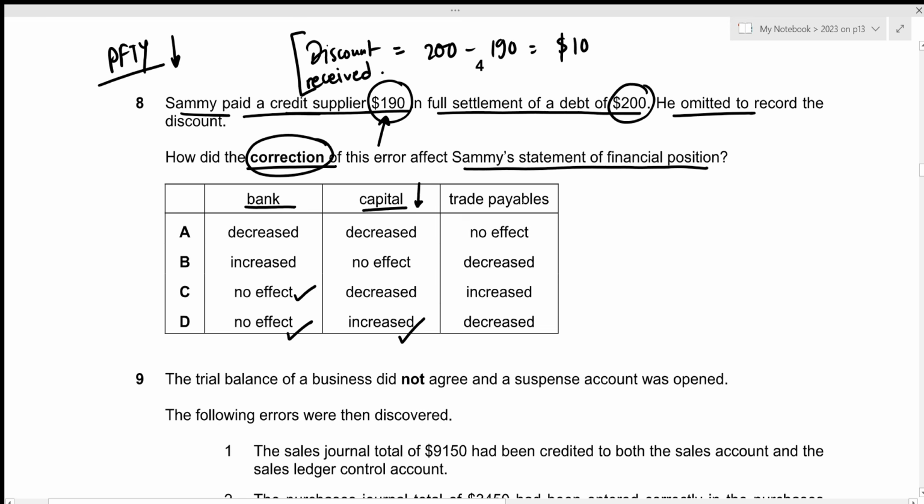Now we're looking at the impact on trade payables. And remember, the trade payables included the credit purchase of 200, right? But we only recorded the payment of 190 instead of the entire amount of 200. So 10 was still present as part of the trade payables, which means that our trade payables was overstated previously. Now, after correcting this error, the trade payables would decrease, which is given in option B and D. So the correct answer for all three headings, bank, capital, and trade payables, is given by option D.